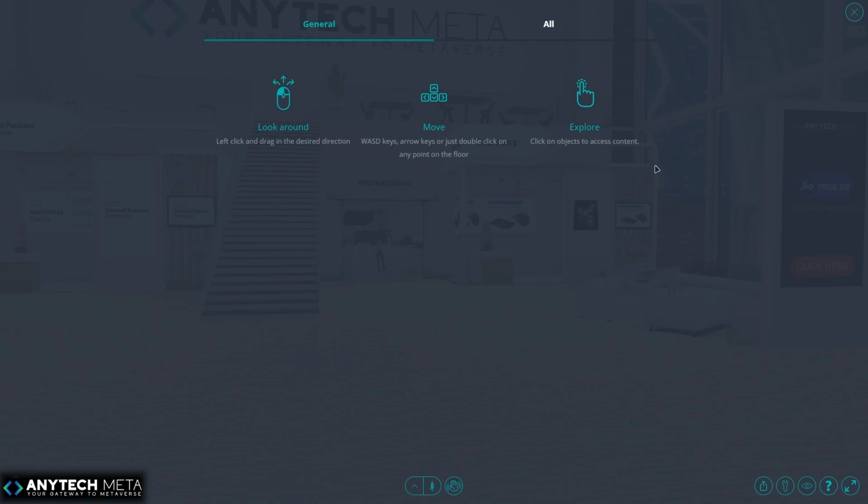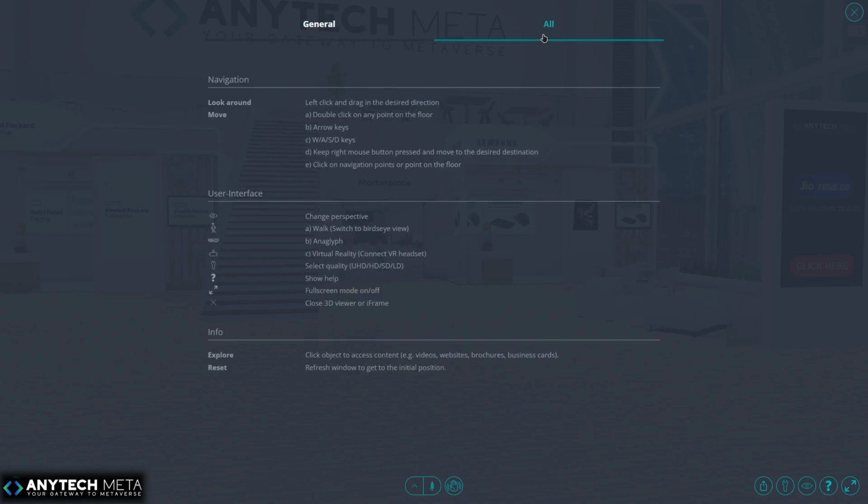Now on the second tab, see the behavior of every key which you can use within this program. Please make sure you go through all these keys for a better metaverse experience.